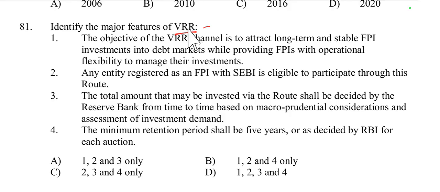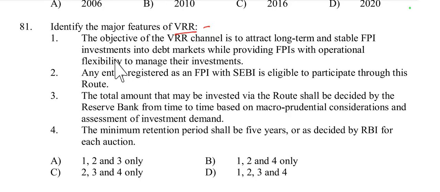Its main objective is attracting long-term and stable foreign portfolio investment into the debt market. Then, any SEBI registered FPI is eligible to participate through this route. The total amount that can be invested via the VRR is decided by the RBI based on macro prudential considerations. Then the minimum retention period, which should be 5 years, or as decided by the RBI for each auction.